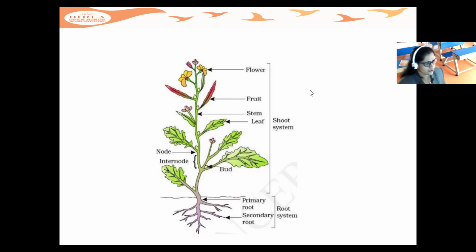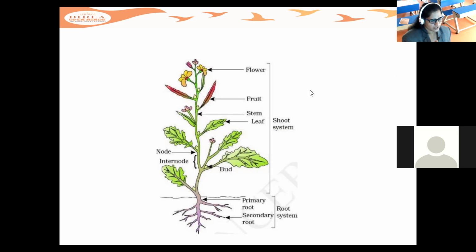Now I'll be clearing your doubts. In the last 10 minutes, I'll give you time for clearing your doubts. Okay, children. Now, proceeding with this, we will go through the different things in detail. We have discussed the leaves now. The leaves are helpful for photosynthesis.